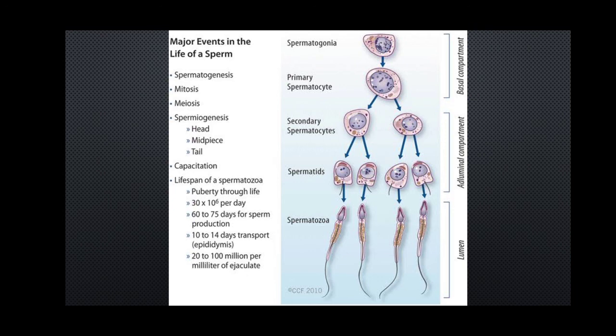Keep in mind that once the sperms are produced, they stay there for a certain time, and then they are pushed to the epididymis. This transfer of the sperms, or spermatozoa, into the epididymis via the vas efferens is known as the spermiation process. Then from there, ejaculation finally takes place when it is necessary.